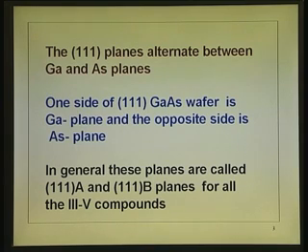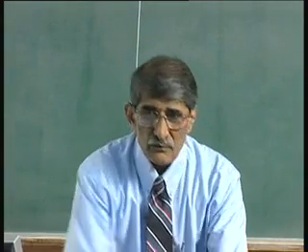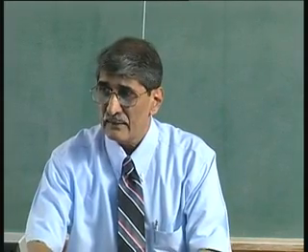So, to keep the general term, for these 3-5 semiconductors, when you take a 1-1-1 oriented wafer, you call one surface 1-1-1A and then 1-1-1B.